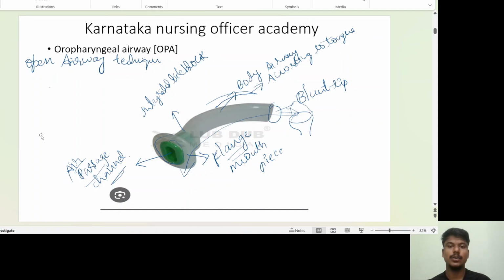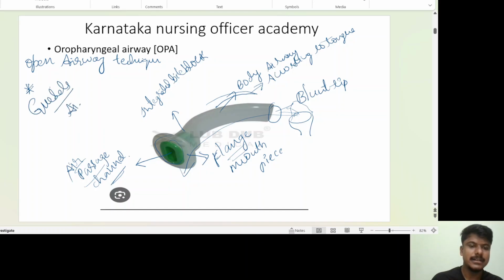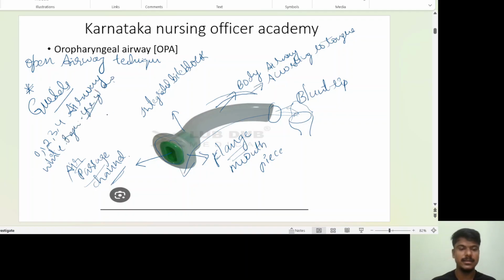All of you are clear that the oropharyngeal airway, the first oral airway, is the Guedel airway. Different sizes are available: 0, 1, 2, 3, 4, based on color coding. Size 0 is white, then orange, green, yellow, and red. It is available in this color format.